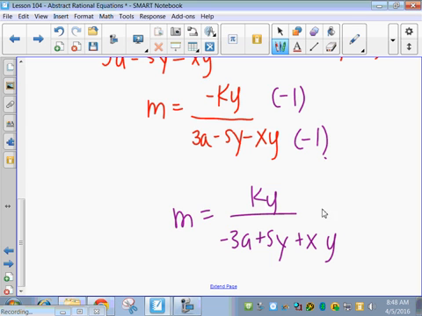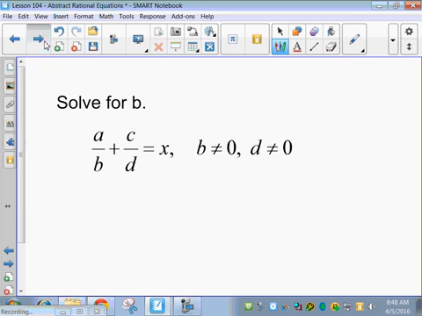So if it changes everything exactly opposite, every single term would be opposite, that means you got it right. So when you're checking, if it's the same thing where everything is multiplied by a negative, then you still did it correct.